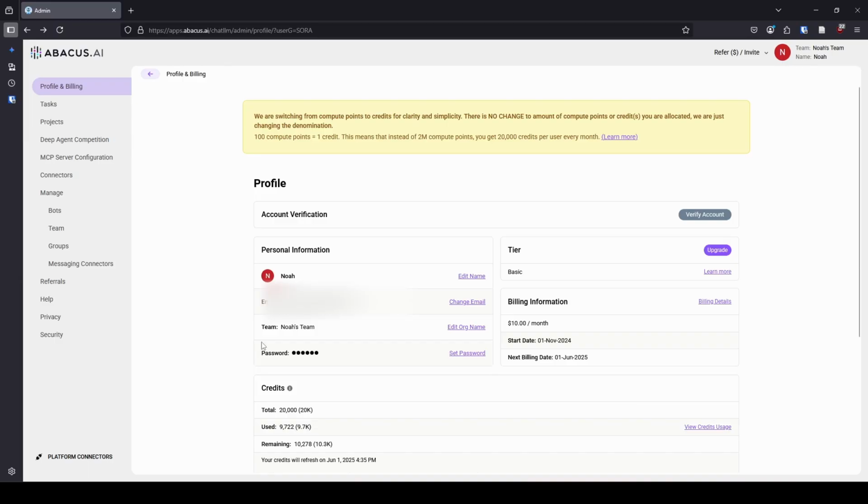So anyway, people thought before that I had some unlimited account or something. You can see here clearly that I don't. Under credits for this month, I have 20,000 credits. I have used almost half of them, and I have slightly more than half remaining, and it will restart here.